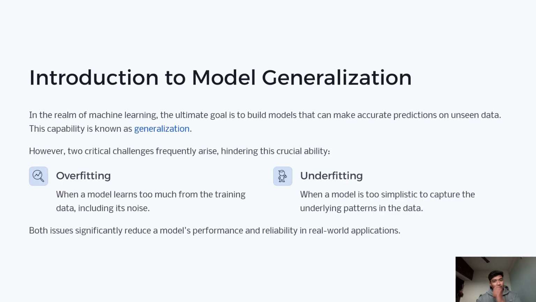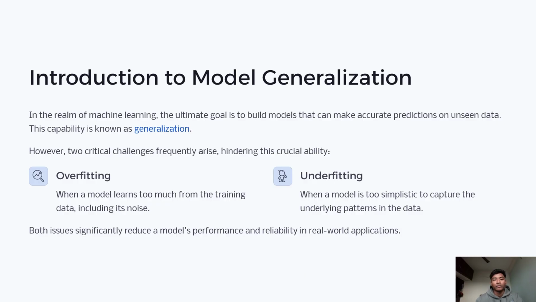Now, in machine learning, our main goal is simple. We want our model to perform well on unseen data. This ability is called generalization. But two problems often stop our models from generalizing properly: overfitting, where the model learns too much, and underfitting, where the model learns too little. Let's explore each of them in a very clear and simple way.